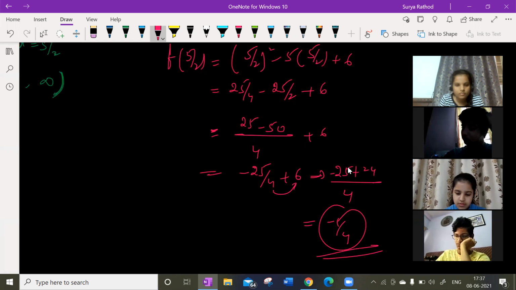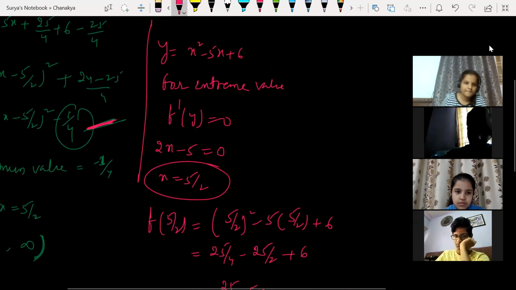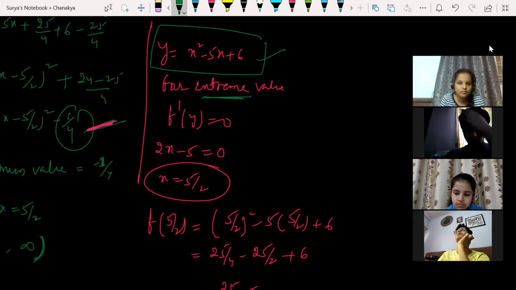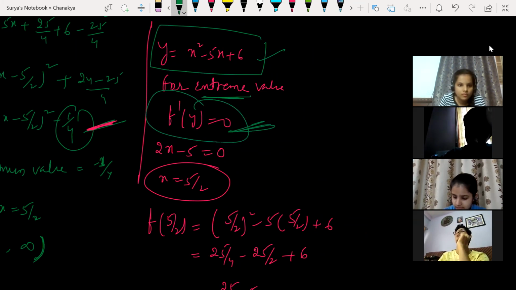Very simple, guys. So I'll tell you how to find this. Everyone look at this here. I repeat again. This is my given function, guys. He's asking us to find the extreme value. For that, what must I do? I must do f dash of x. What is f dash of x?